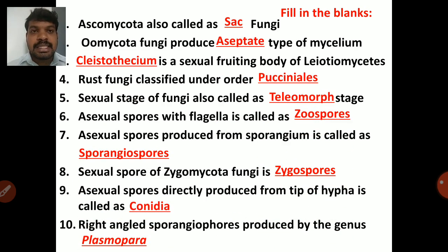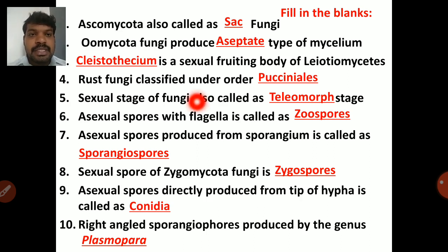This is your answers. So Ascomycota is also called Sac Fungi. Oomycota fungi produce aseptate type of mycelium. Then Cleistothecium is a sexual fruiting body of Leotiomycetes. So Leotiomycetes-க்கு sexual fruiting body என்னன்னு பார்த்தீங்கன்னா Cleistothecium. Rust fungi are classified under order Pucciniales.